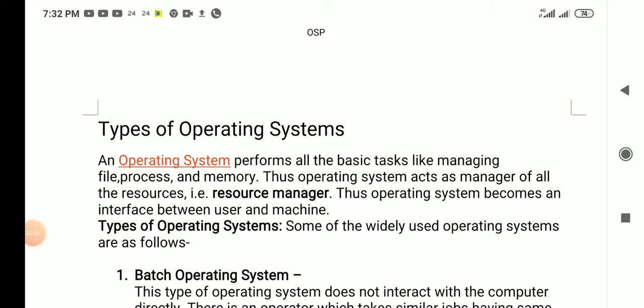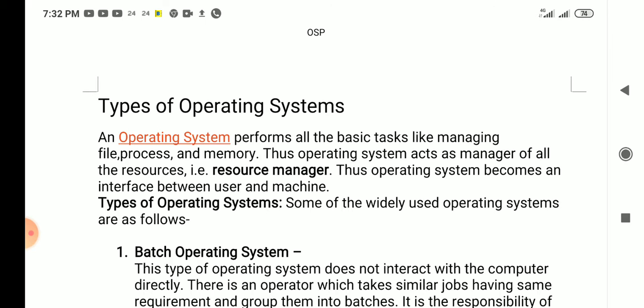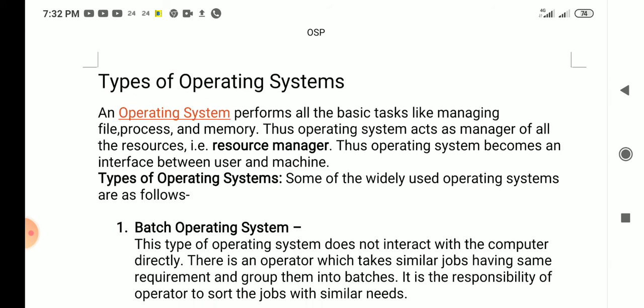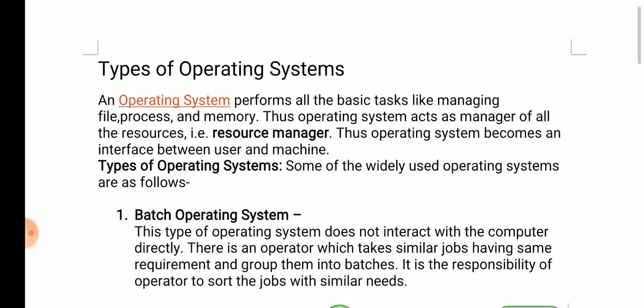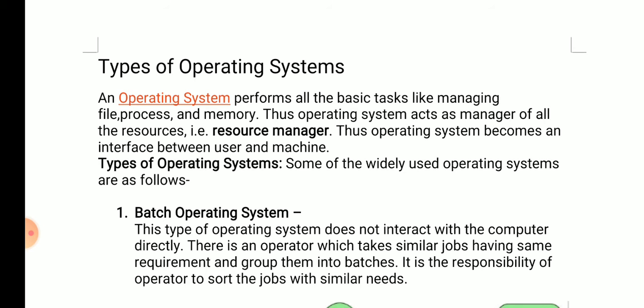Hello students, today we are covering the types of operating system, or we can say the classification of operating system. So dear students, in our previous lecture we covered what an operating system is. It is a program which controls the overall activity of our computer system. An operating system performs all the basic tasks like managing files, processes and memory. Sometimes the operating system works as a manager. It will manage all the resources of a computer system.